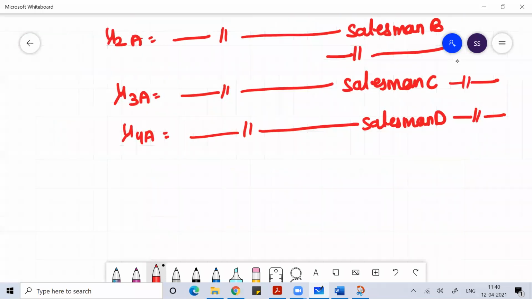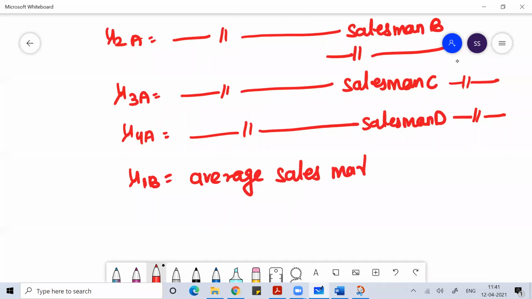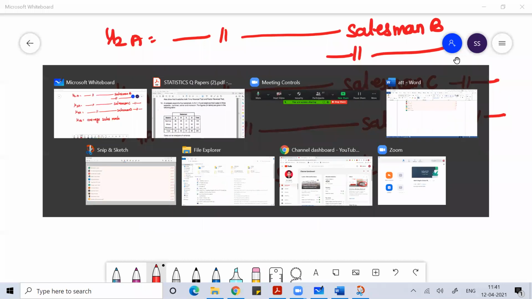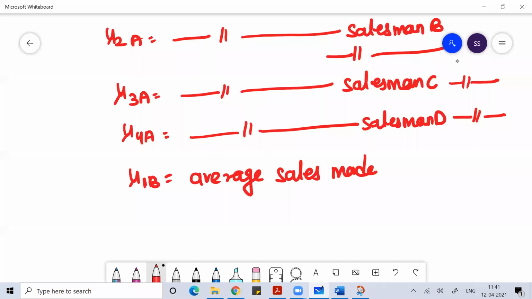I hope you people are understanding. I can write mu1b equal to the average sales made in summer season by different salesmen.